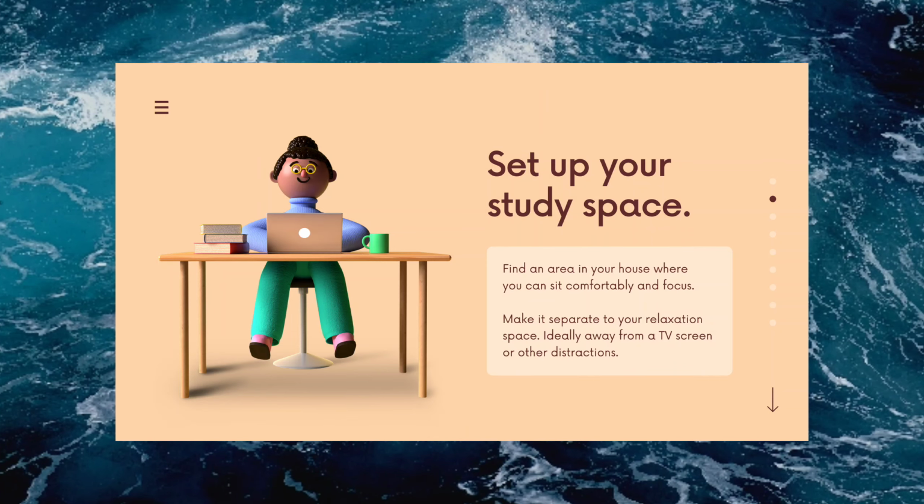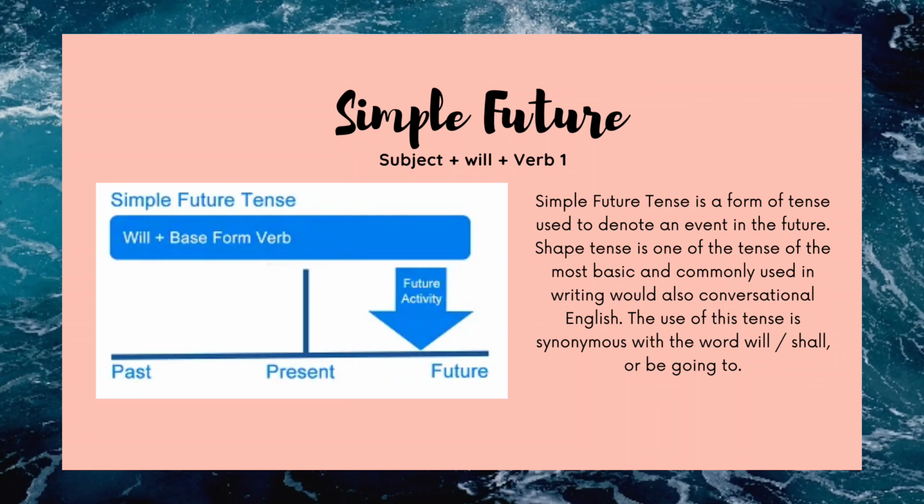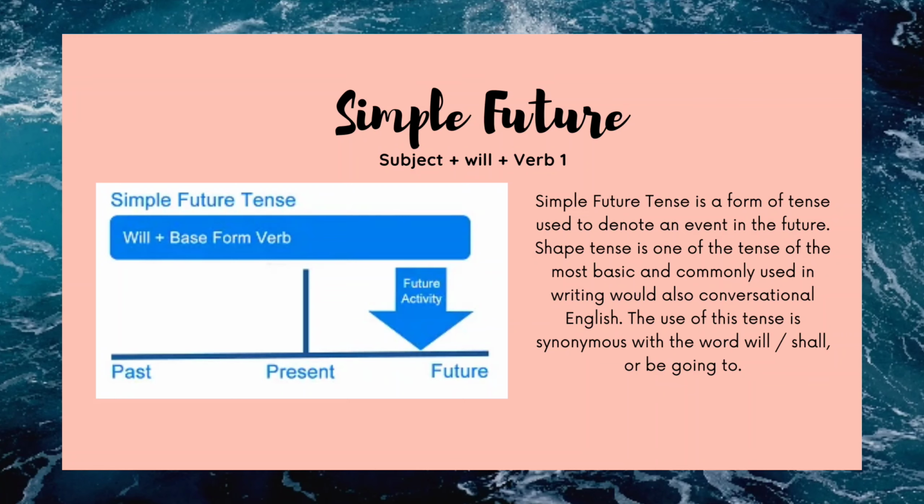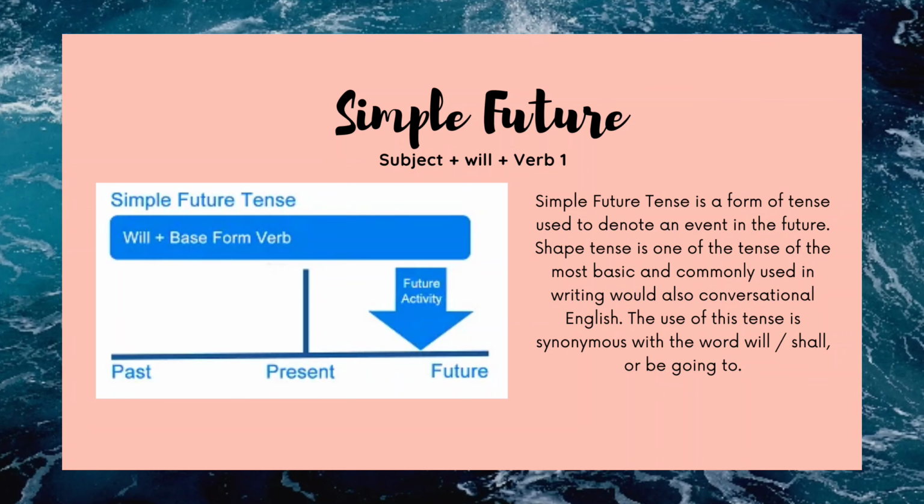Okay, here we go. The first tense that we are going to discuss is simple future, right? Don't forget the pattern: subject plus will plus verb 1. Verb 1, kata kerja bentuk 1. You see the line here: past, lampau, present, sekarang, and then future, masa yang akan datang. So simple future tense is a form of tense used to denote an event in the future. Jadi untuk menerangkan kegiatan yang akan terjadi di waktu yang akan datang.